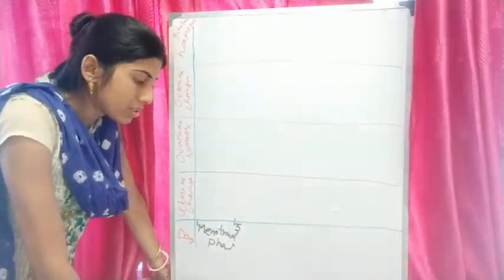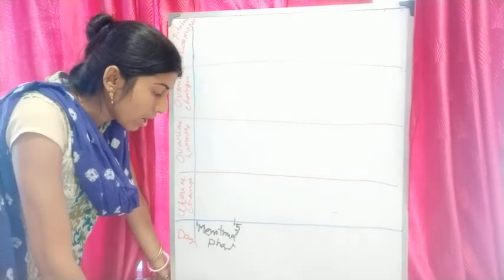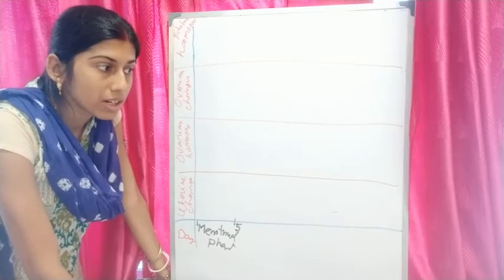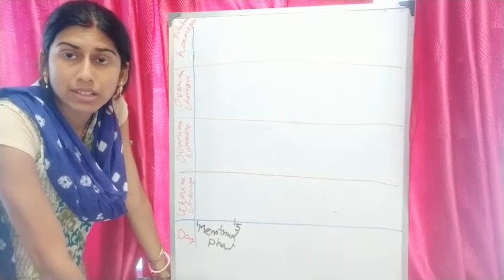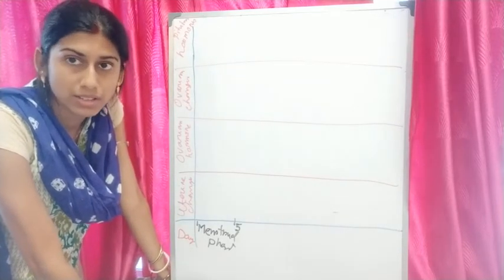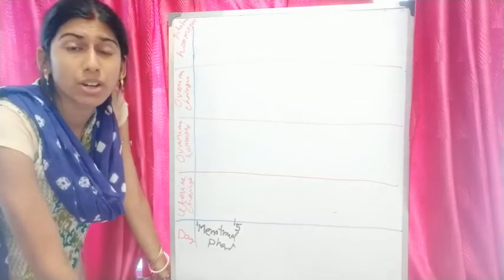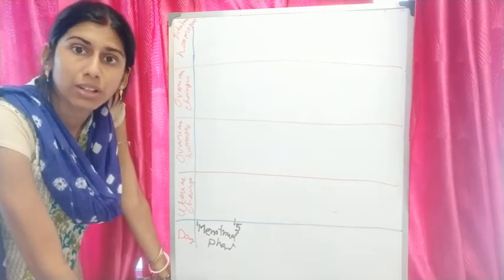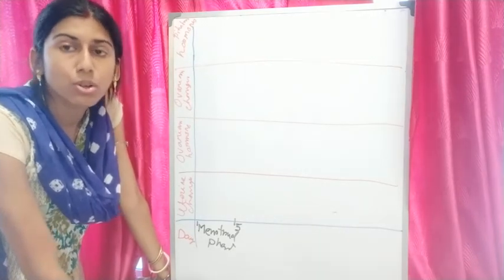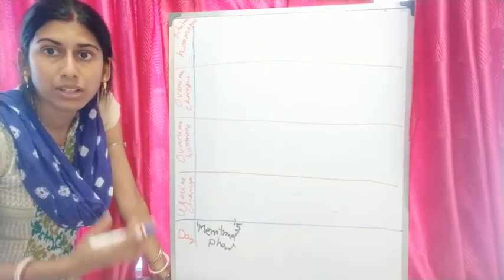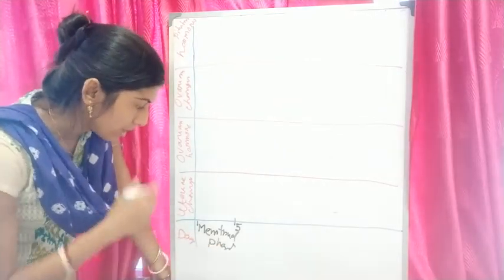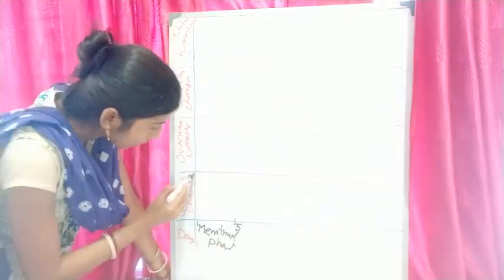The endometrium, the lining of the uterine wall, will rupture, and it is a vascular layer. With that rupture, blood will be released, and this is called menstruation or menses. The lining of the endometrium will be released along with blood, and this phase is called the menstrual phase.